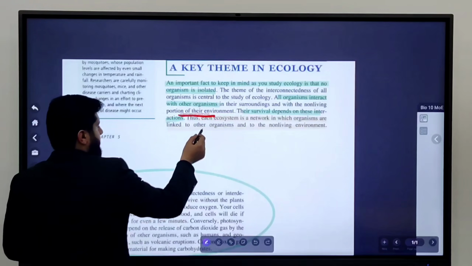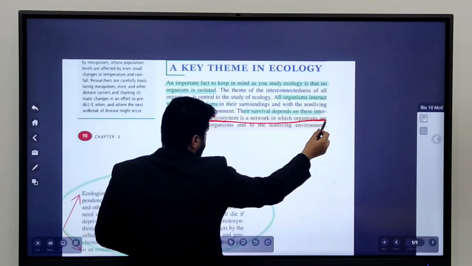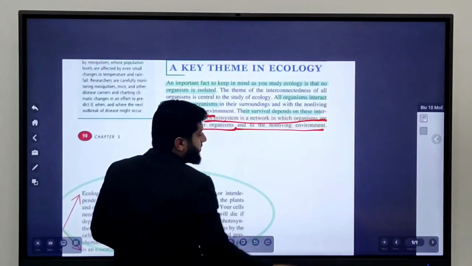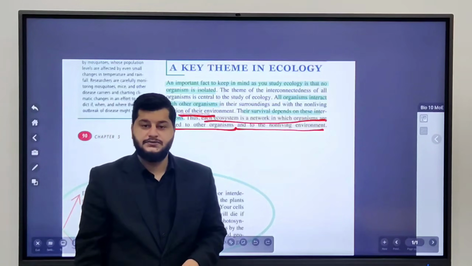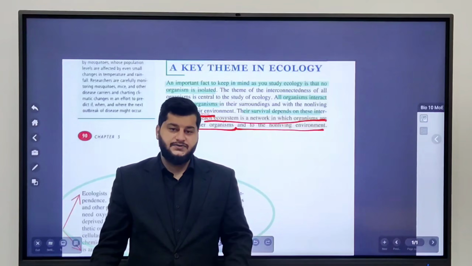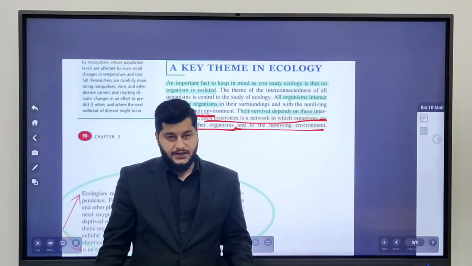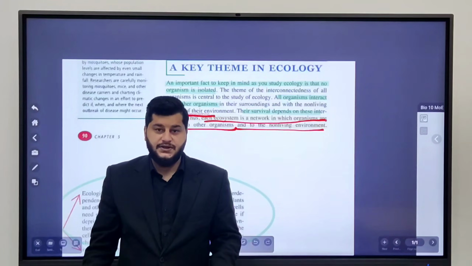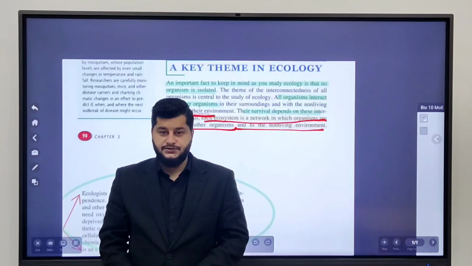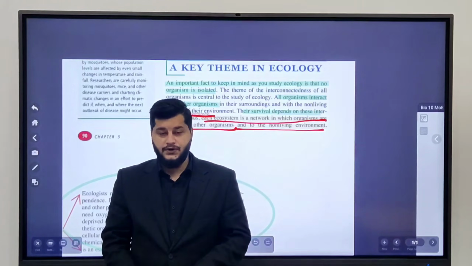Interconnectedness: each ecosystem is a network in which organisms are linked to other organisms and the non-living things. All of us are connected to the other organisms. So the second example, a human, as we said, is connected to the plant, okay? And also the plant is connected to the non-living things like the sun, or the nitrogen in the soil, or the soil itself, or the water.